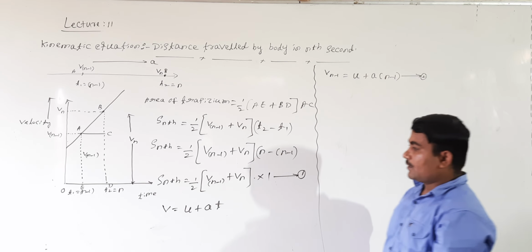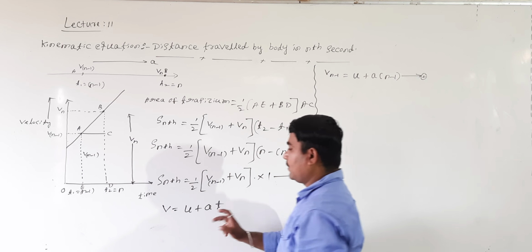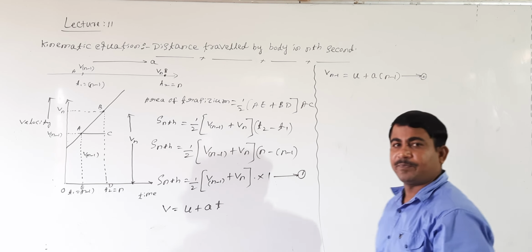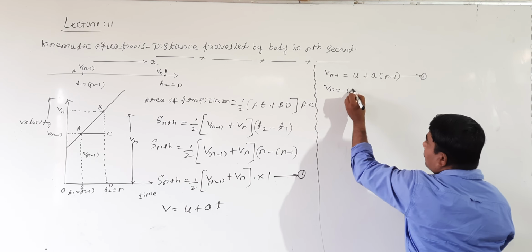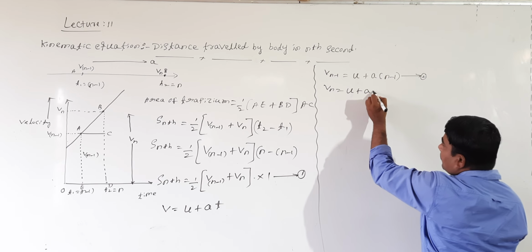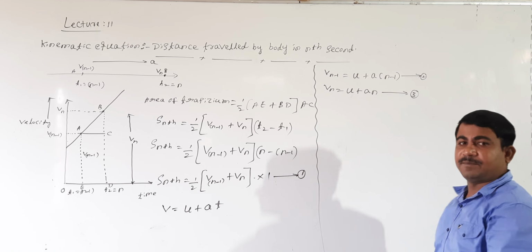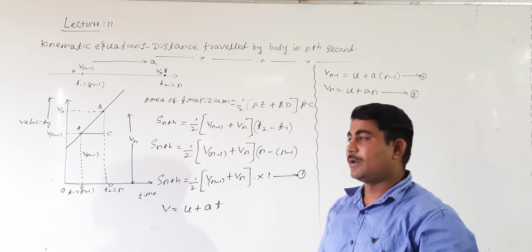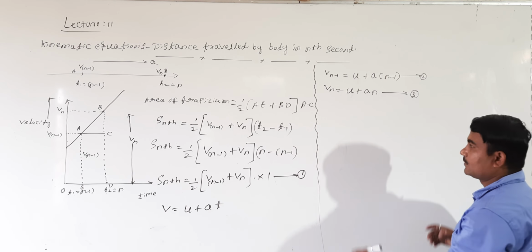Right? Then for this velocity and this time, how to write? V equals u plus at, so Vn equals u plus an. Take it as equation number 3. Are you following? Put equations 2 and 3 in equation 1. What do we get?